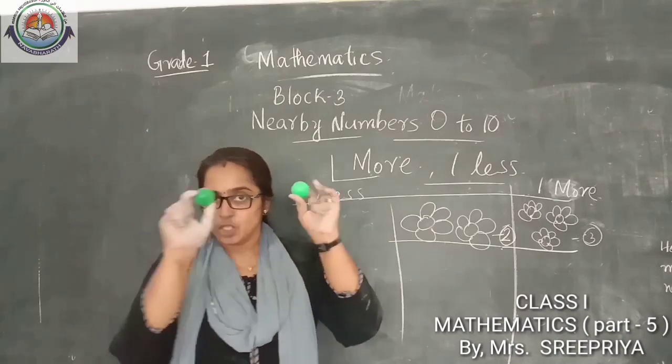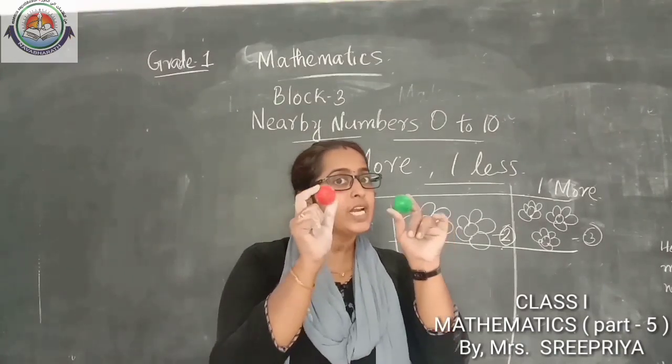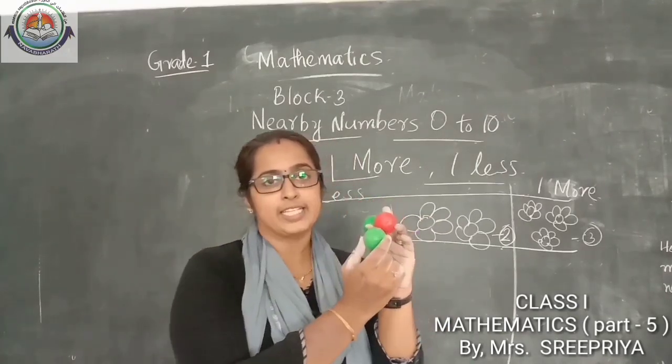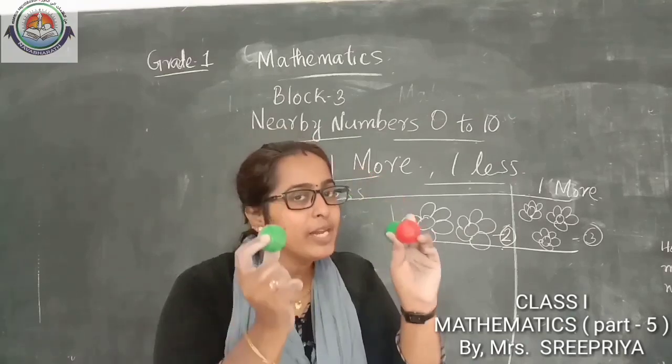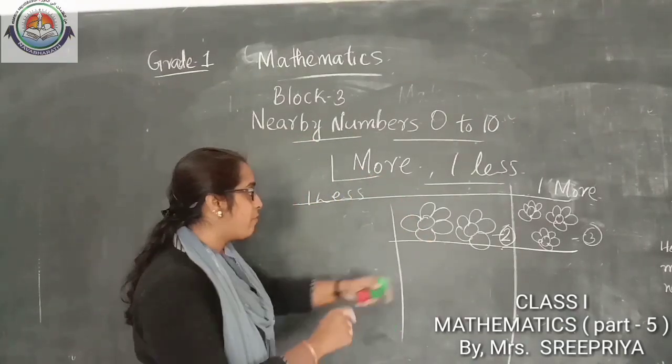Look here. How many balls are there? 2 balls. 2 and one more. What is the answer? 2 and one more? 3. Very good. 2 and one more is 3.